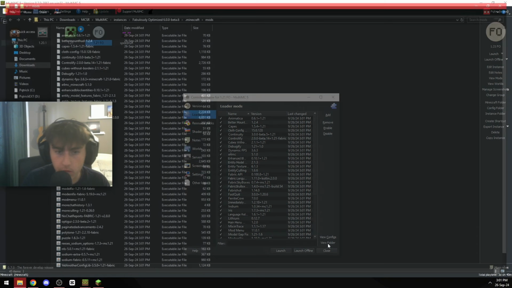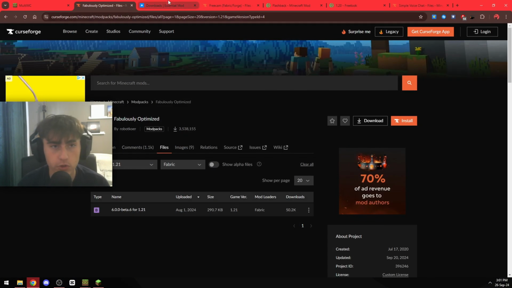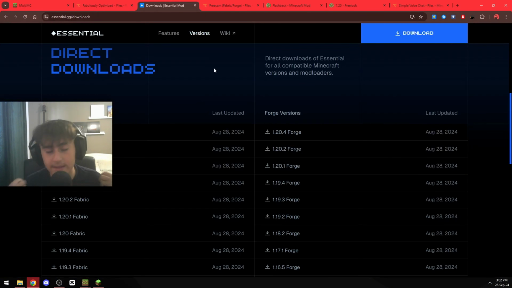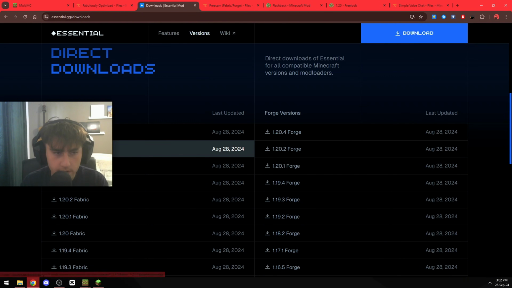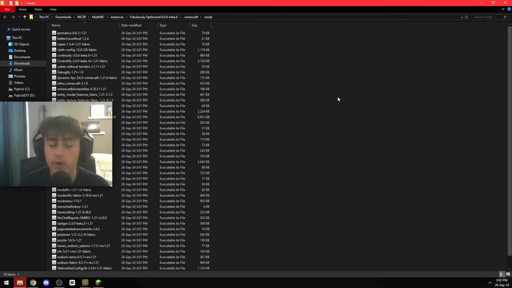So just go over here to view folder, have it open, and the next mod I want to show you is Essential Mod. What this mod basically does is allow you to play with friends without making any server, just from Minecraft. You can turn any of your single player worlds into a world to play with friends. So we're just going to click on 1.21 Fabric over here and install it. After it's installed, you can just go ahead and drop it in here.